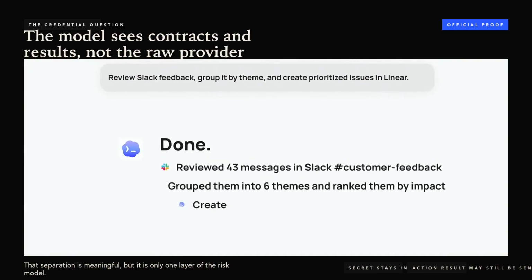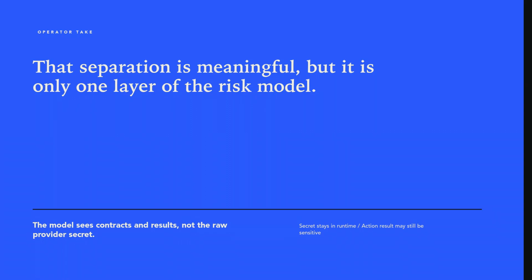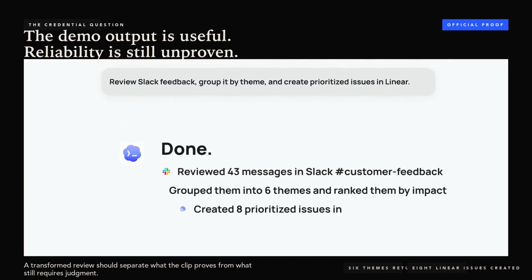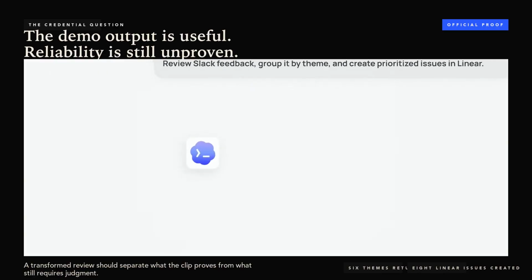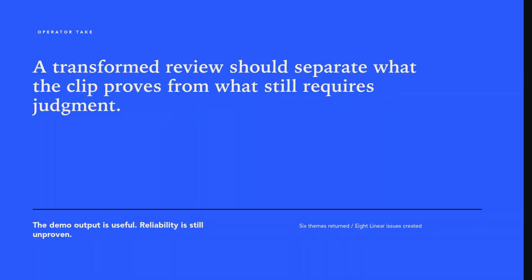That is useful. But the interesting part is not the result. It is the trust boundary behind it. OpenConnector is an open-source auth and action gateway for AI agents. Instead of placing Gmail, Slack, Notion, GitHub, or Linear secrets inside every agent client, you connect those accounts to one runtime. The agent receives action contracts and a gateway token. It asks the runtime to execute an allowed action. The runtime calls the provider, and the result comes back with an execution record.